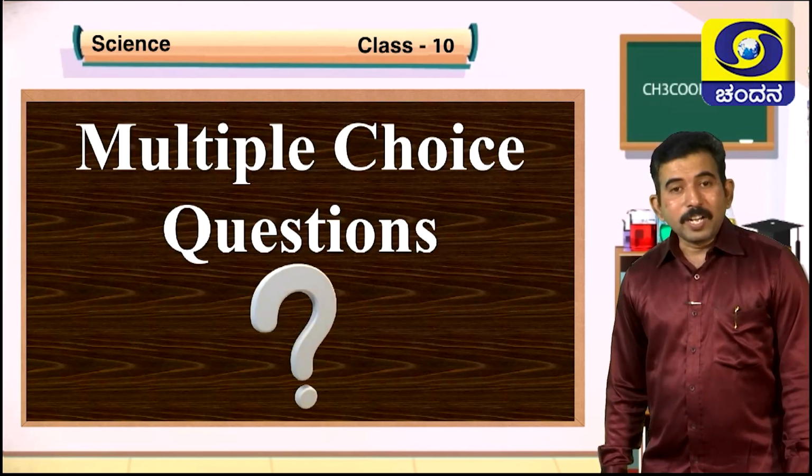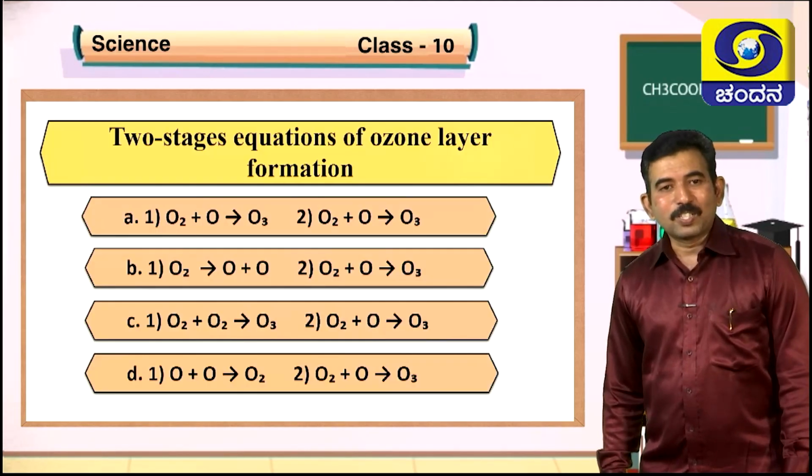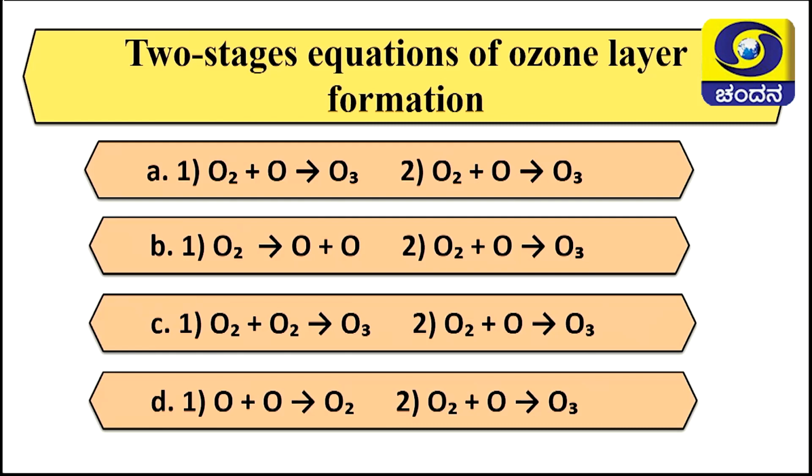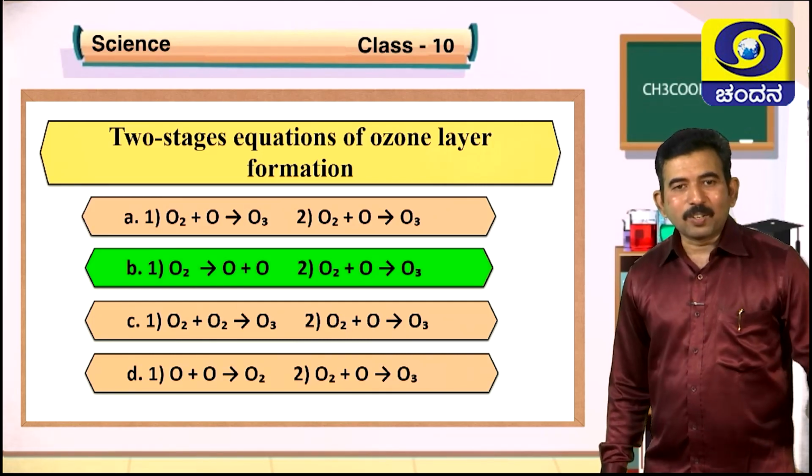Now, are you ready to answer a few multiple choice questions? Okay. First question, two stages equations of ozone layer formation. There are four options given. Which is the correct one, students? Yes, you are right. Option B is the correct answer. Very good, students. Now the second question for you.